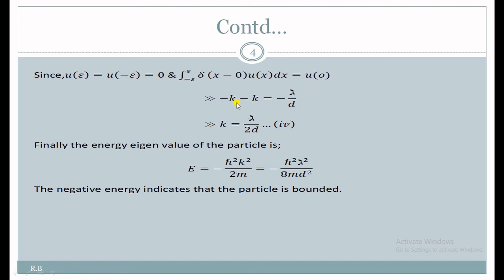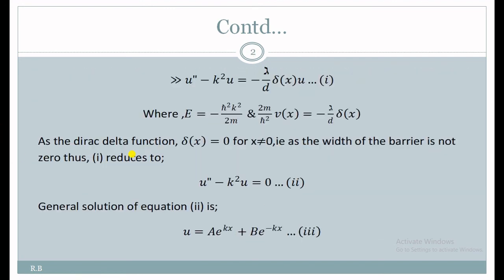From here we can find the value of k: minus 2k equals minus lambda by d, minus cancels, so k equals lambda by 2d. And our aim is to determine the energy eigenvalue, that is, the solution of the Schrodinger wave equation for the Dirac delta potential well. At the beginning we assumed E equal to minus h cut square k square upon 2m. We have found the value of k as lambda by 2d. So if we substitute the value of k over here, then we can find the energy eigenvalue.